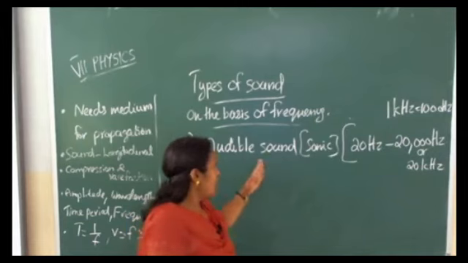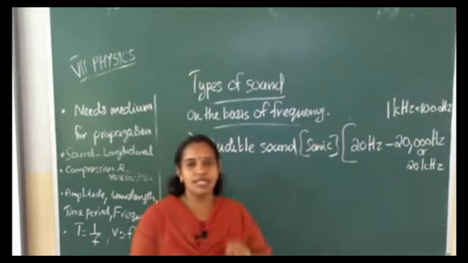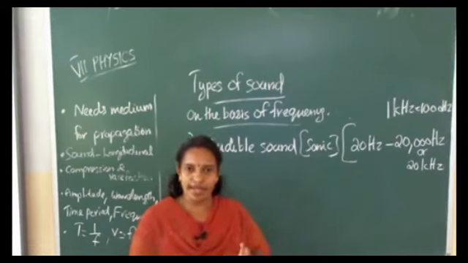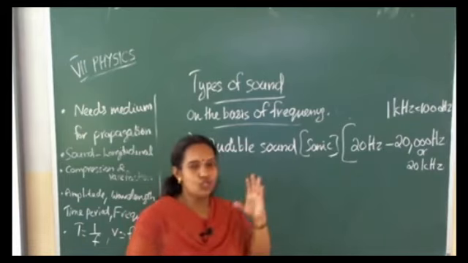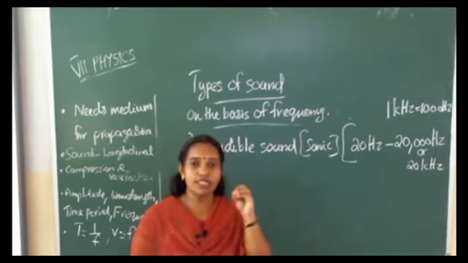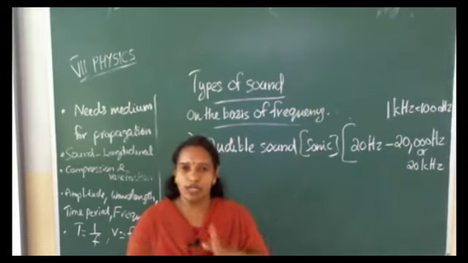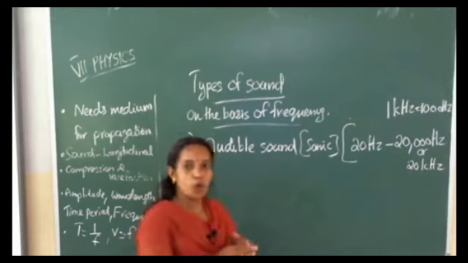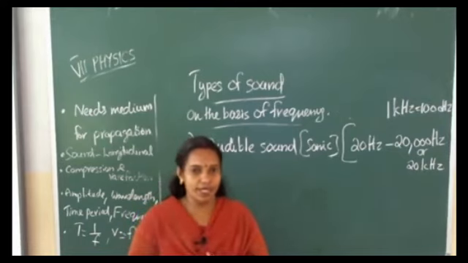So in this audible sound, only one sentence you have to study. The audible sound is in the range of 20 to 20,000 Hz or 20 Hz to 20 kilohertz. That is the audible sound range for normal human beings.